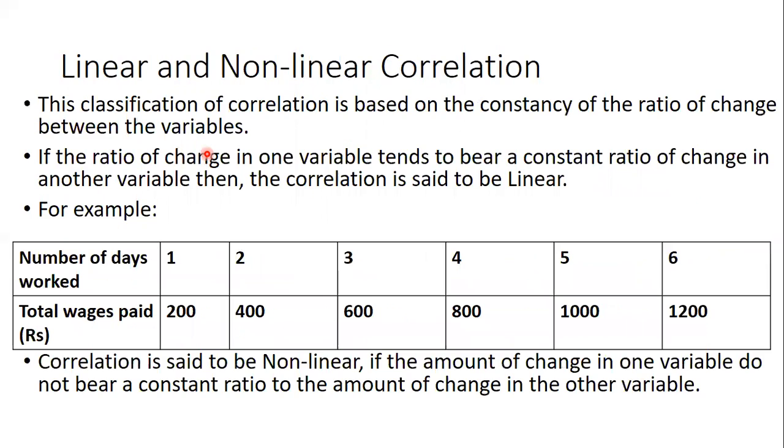Then linear and non-linear. Linear correlation is where the classification is done on the ratio of changes. So here the increase or decrease will be in a particular ratio. Now if you see the example here, number of days is 1, 2, 3, 4 and the wages paid has a 200 difference. So there is some ratio which they follow here. Okay, and non-linear is where you get the numbers randomly.